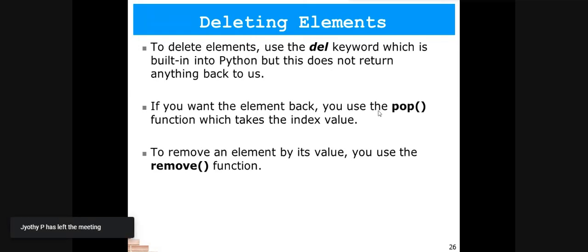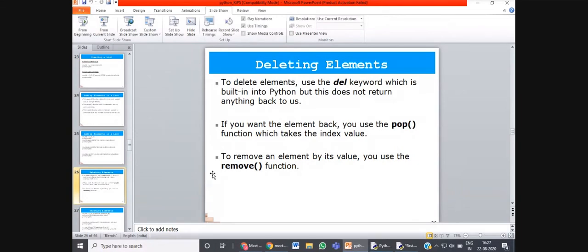And the last one is the remove function. In the remove function, we can remove the value by giving its value, by giving its name. Suppose I want to remove the new element that I have added in the list earlier. Then I have to give the value of that. So I will write remove new element, and that particular element will be removed from the list. Let's see how we can do this in Python.